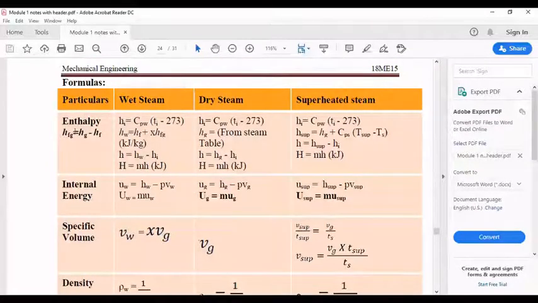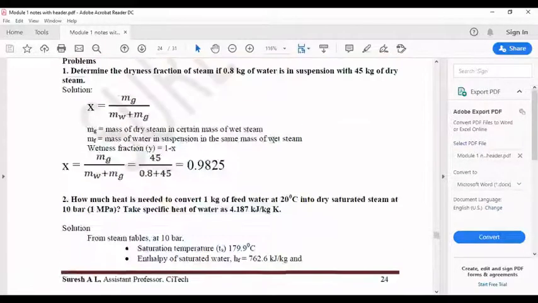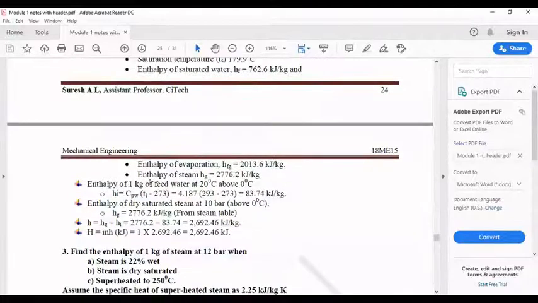So you need to find the enthalpy. First, I'll take hi equal to Cpw into (Ti minus 273). So in this case, first I found hi. The first step is hi. hi is equal to Cpw into (Ti minus 273). What is Ti? The initial temperature. Initial temperature is how much? 20 degrees Celsius. I'll convert this into Kelvin. Whenever you have a temperature, you convert that into Kelvin. Whenever you are substituting in formulas, you convert it into Kelvin and then substitute.